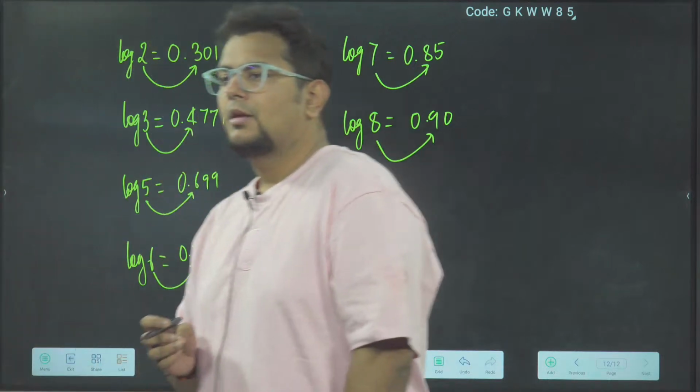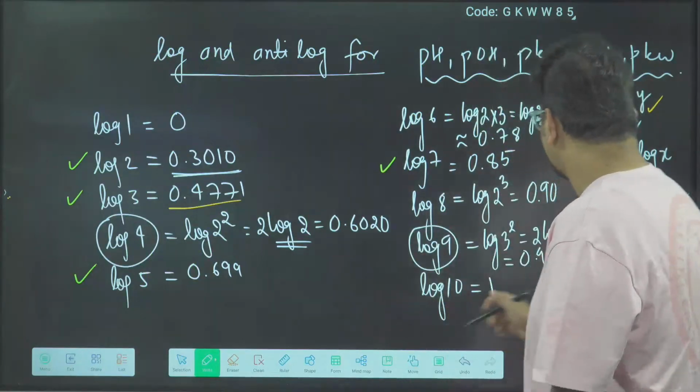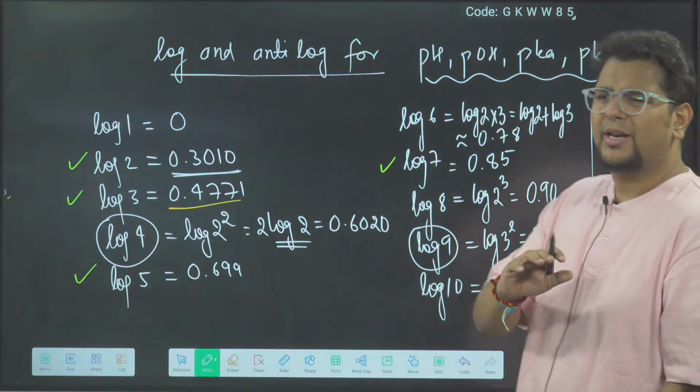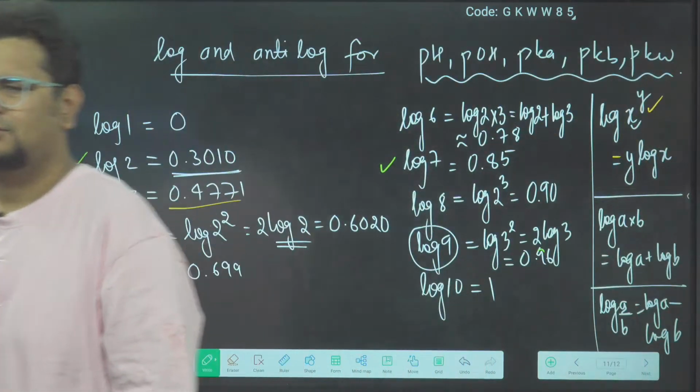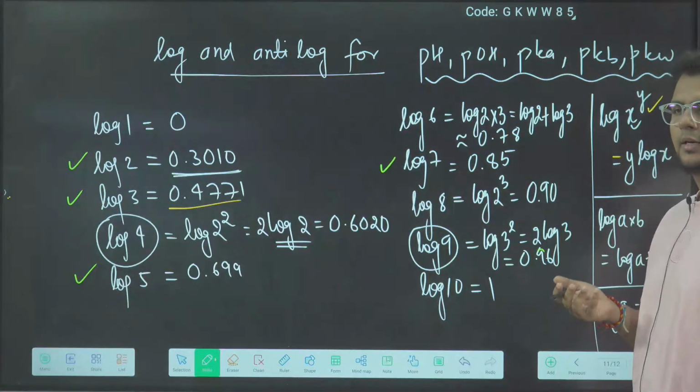But for all the remaining, one higher number after the decimal will come. Then, sir, is log 9 correct? Huh, 0.95 should come. I have written 0.96. It should come 0.95 something, but I'm rounding off for faster calculation. Done?